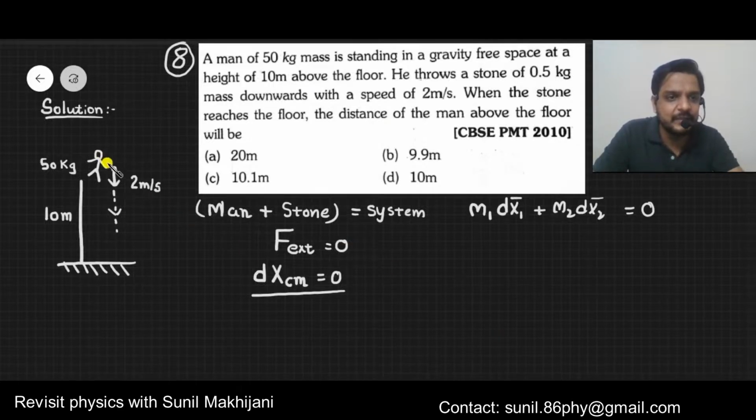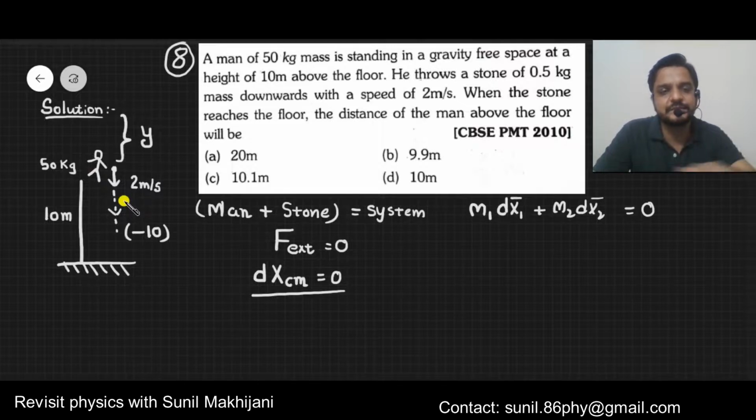But let's first of all calculate dx1 and dx2, that is the displacement. Obviously if you look at this diagram, the stone will go downward, so the displacement of the stone will be minus 10 meters. Let's say when the stone goes down by 10 meters, in that time the man will go up by a distance of y meters. Why will the man go up? It's because they will apply force on each other.